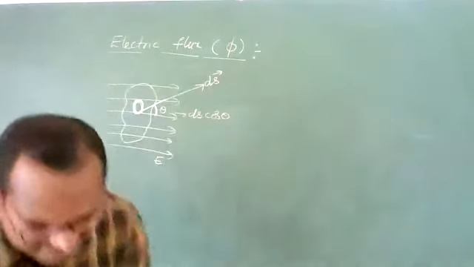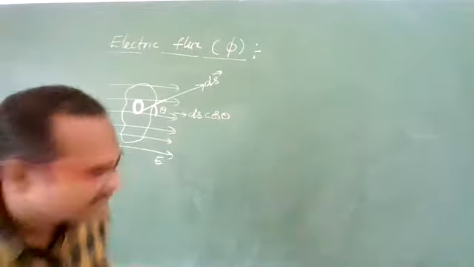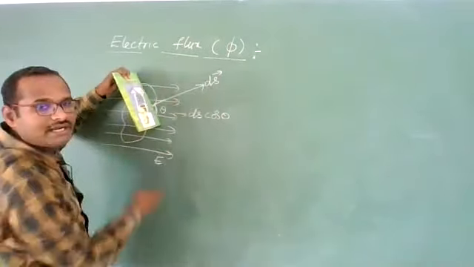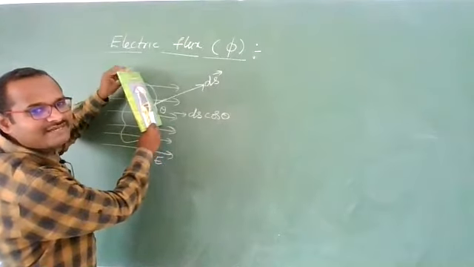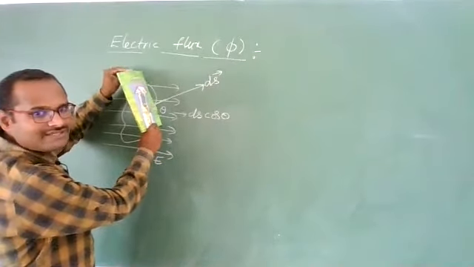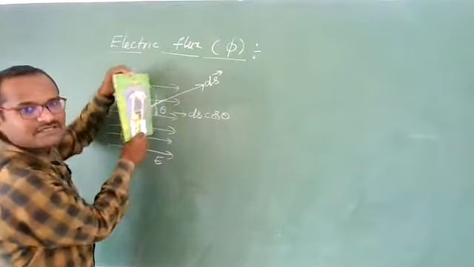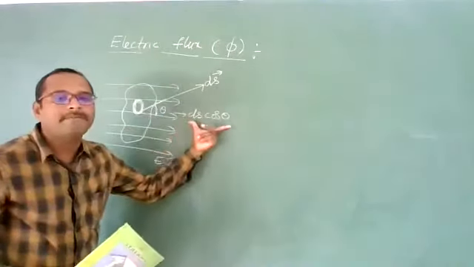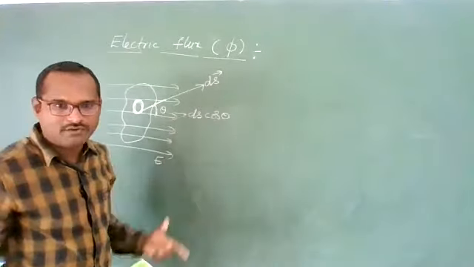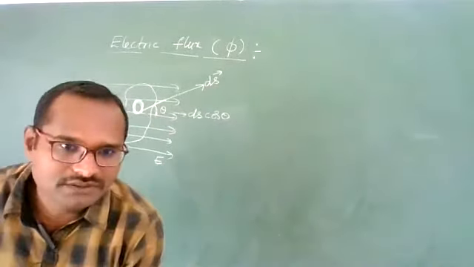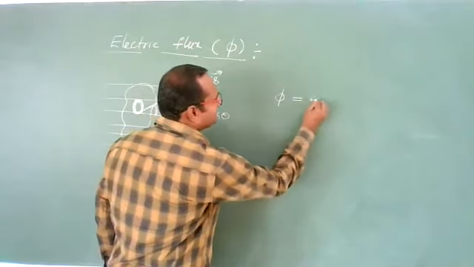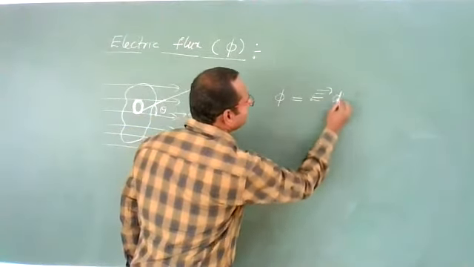Maximum electric field lines will pass through it when it is perpendicular like this. So that's why I have taken this perpendicular component of the area vector, dS cos theta. I hope you are understanding. Clear, students? So the flux can be written as electric field into dS cos theta.